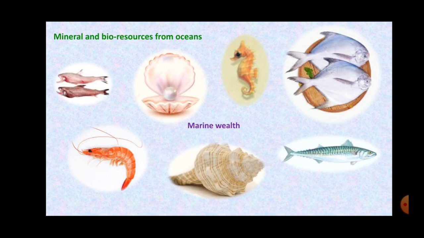The non-vegetarians might know that shrimp or prawn, fishes, and mollusks are all used as non-vegetarian food. So this is all about the oceanic wealth or the marine wealth. All these living and non-living resources from the ocean are called marine resources.